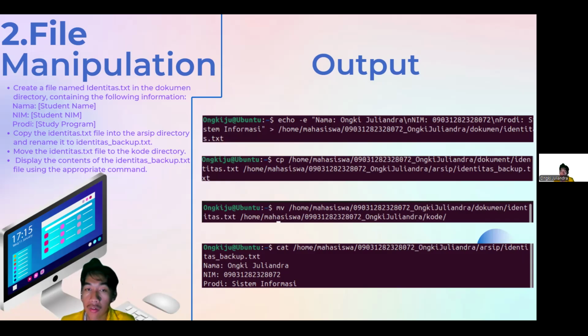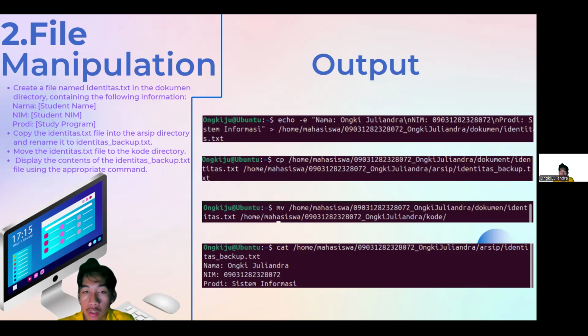That means we already copied the identitas.txt file from the document directory to the arsip directory, and the name is changed to identitas_backup.txt.